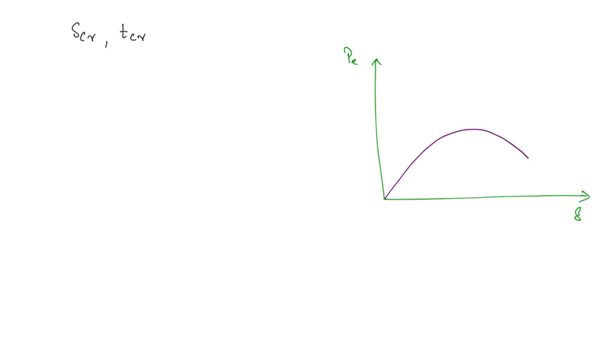Now we will derive the expression for the critical clearing angle delta CR and the critical clearing time. So once again we will try to draw this curve, right? This is the electromagnetic power, this is delta, and the curve is going to be like this.